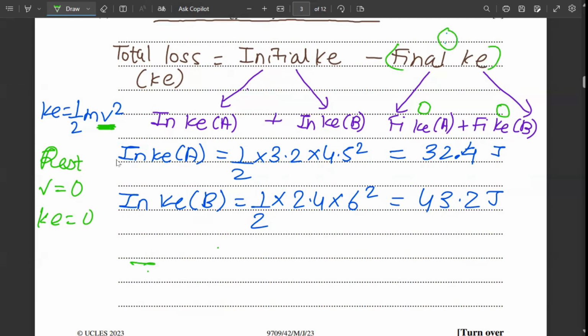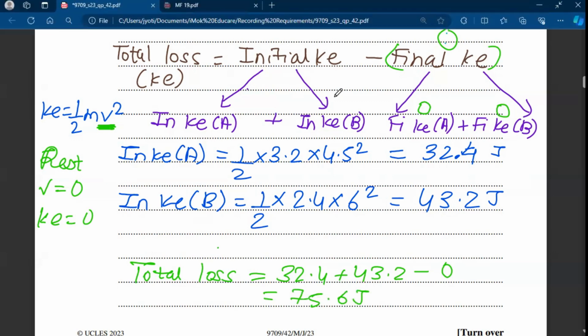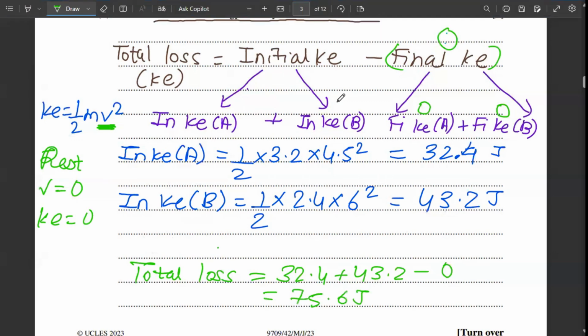Therefore, total loss is equal to 32.4 plus 43.2 minus 0. And the answer for this is 75.6 joules. So we are done with this question.